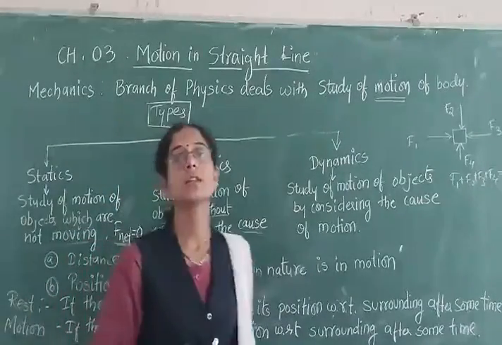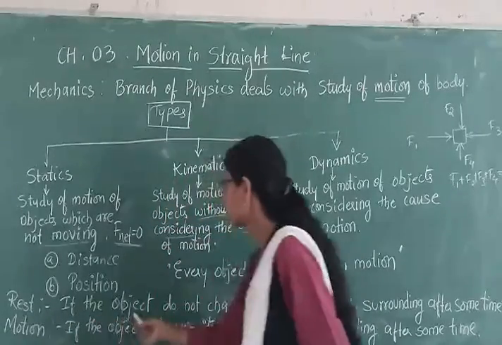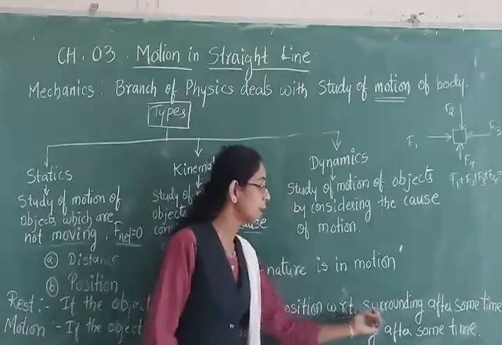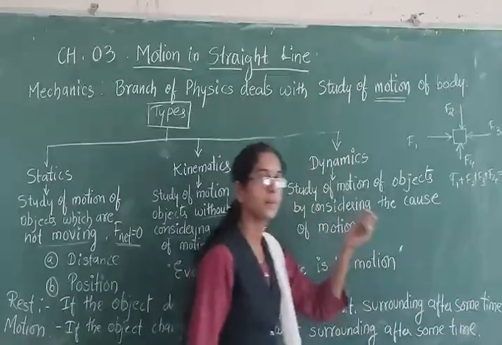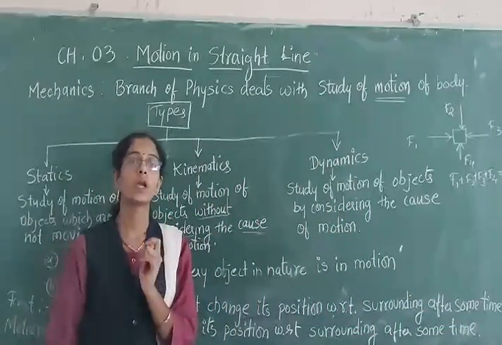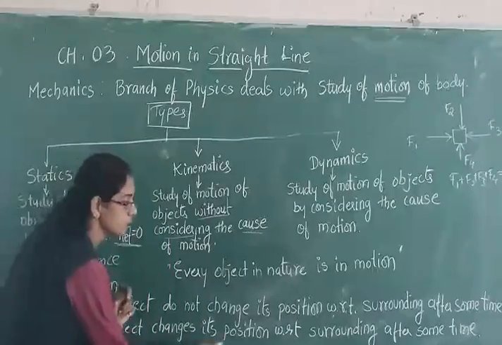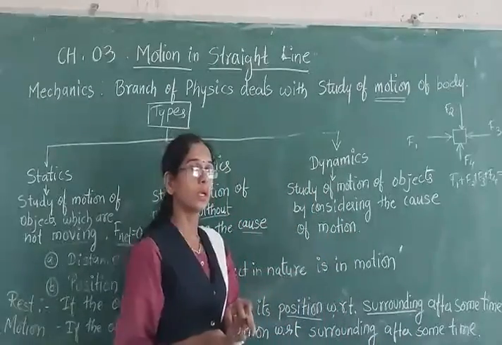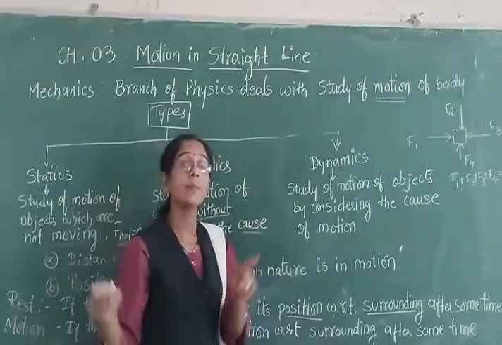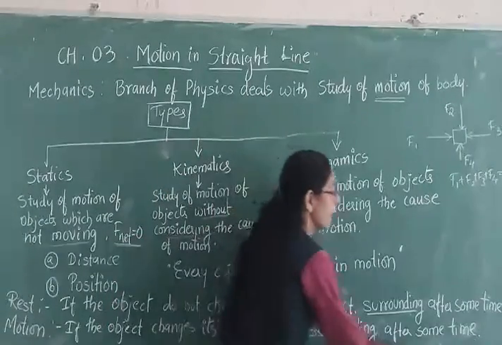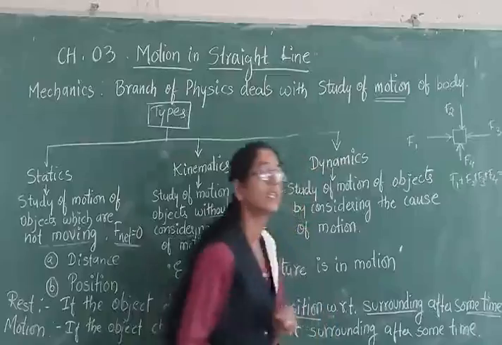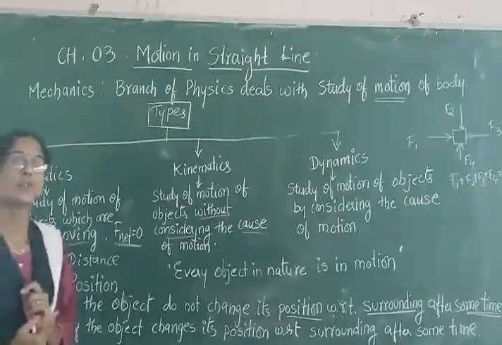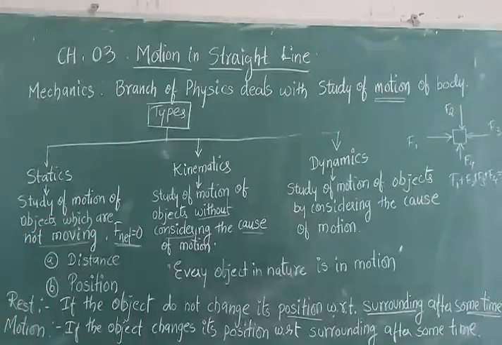Therefore we have defined rest as: if the object does not change its position with respect to the surrounding after a certain time, then that state is called the rest state. That is, the position is not changing with respect to a particular surrounding. In that example I took the compartment of the train to be my surrounding, and we have not changed our position at all with respect to time. Therefore we were together in a state of what? Rest.